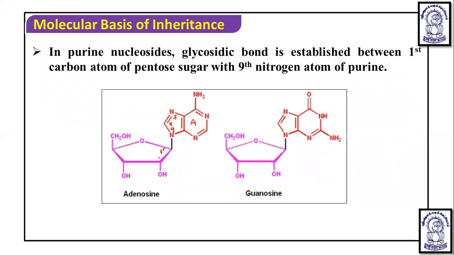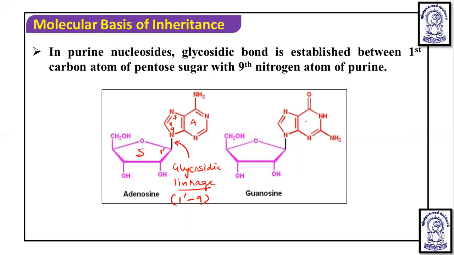Carbons of the sugar are represented by a dash. So this is a glycosidic linkage, established between the first carbon and the ninth nitrogen of the purine.